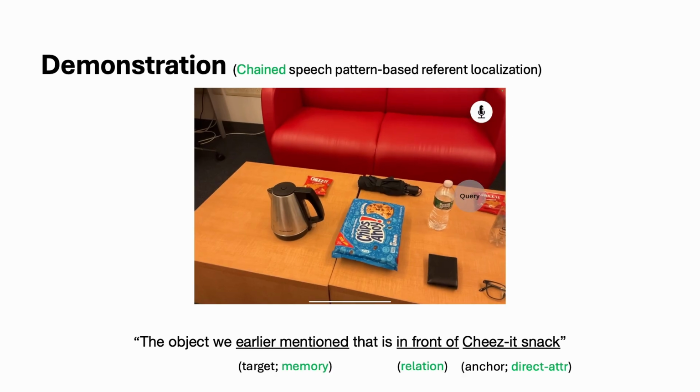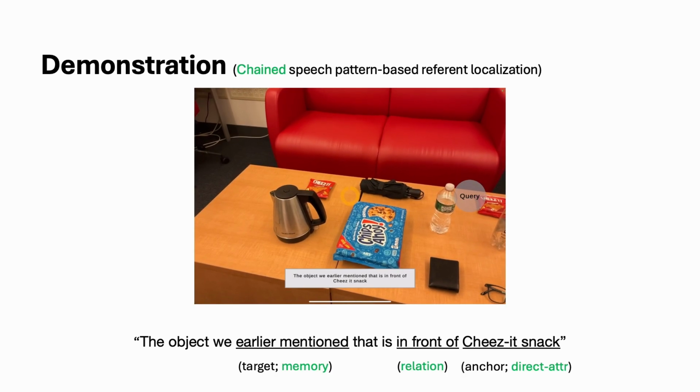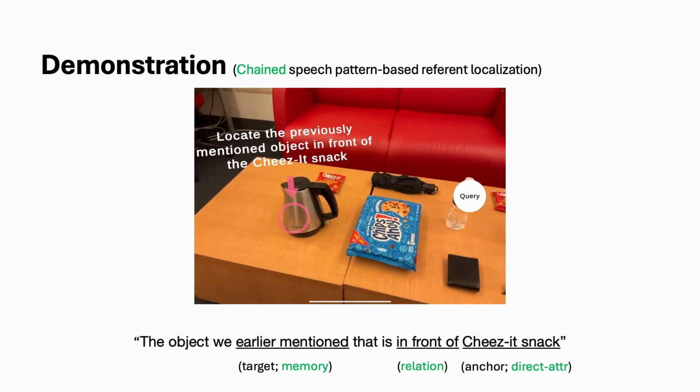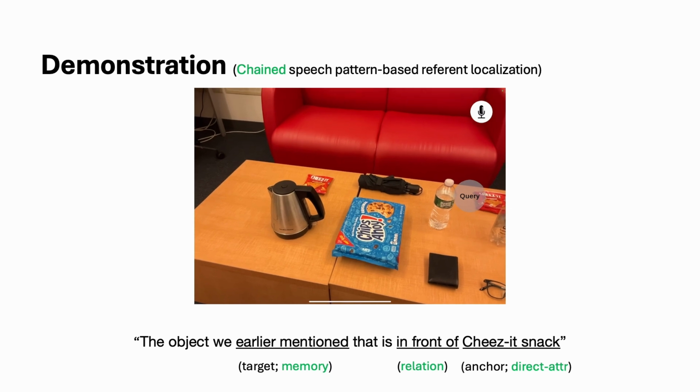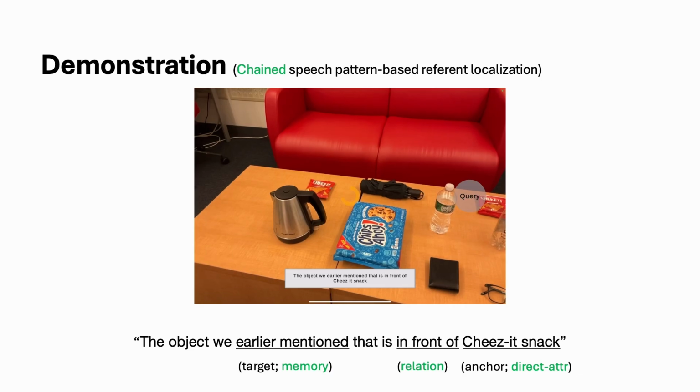Lastly, the system can interpret references that combine multiple spatial language cues to indicate a single referent. Speech-to-spatial parses these ambiguous patterns of human speech into a more understandable format and provides AR-based visual guidance that highlights the intended object.